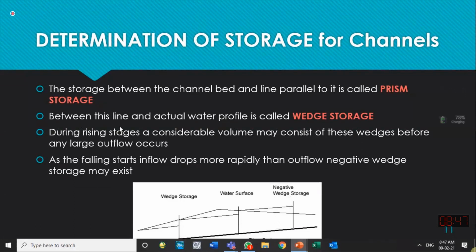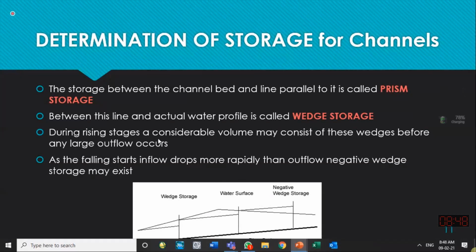And wedge storage is the storage between the actual water surface profile and the line parallel to the bed. For example, over here, this is the actual water surface profile, and the line parallel to the bed is this one. So this one will be called a wedge storage. Over here, this will be the wedge storage. This is the line parallel to the bed, and this is the actual water surface profile. So it can be a positive wedge and it can be a negative wedge storage.